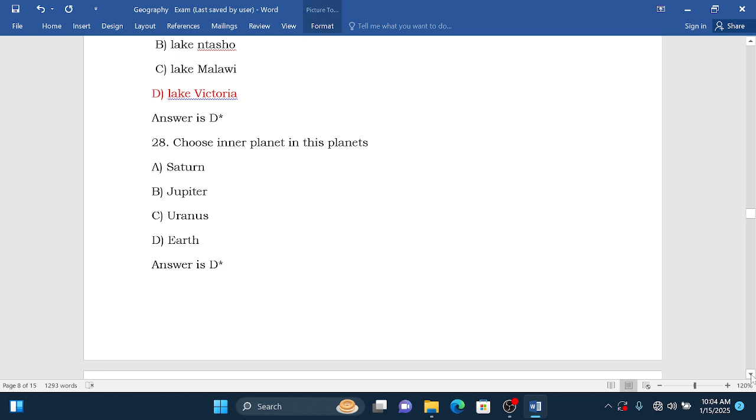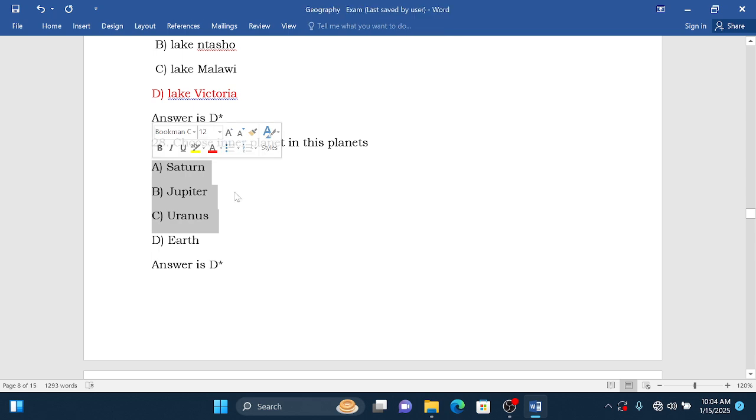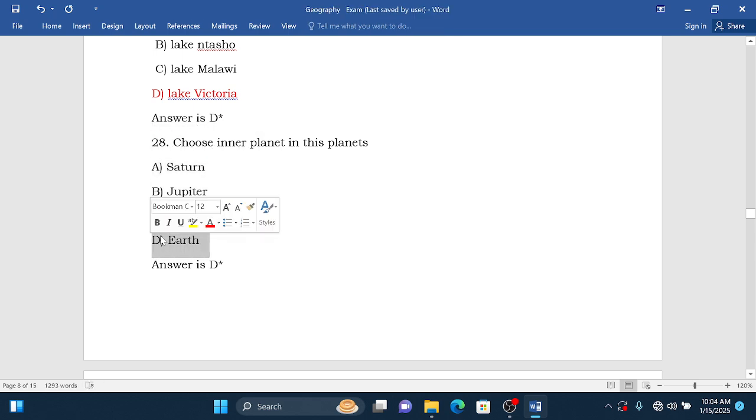Among the following, you know that Mercury is the first planet. Earth, Mercury, Venus. Those are planets near the sun. Saturn, Jupiter, and even Uranus are far from the sun, so those are outer planets, not inner planets. Therefore the correct answer is D, where the Earth is an inner planet.